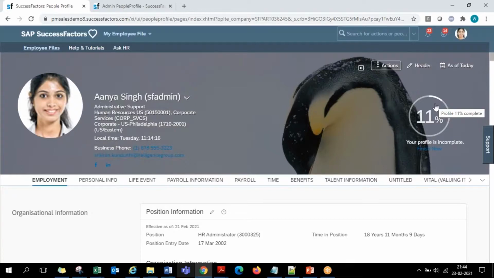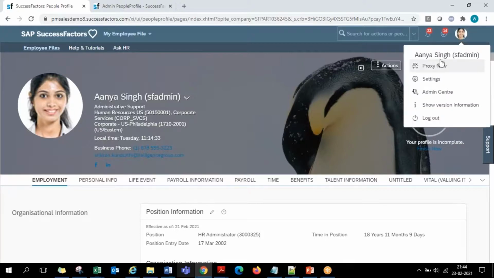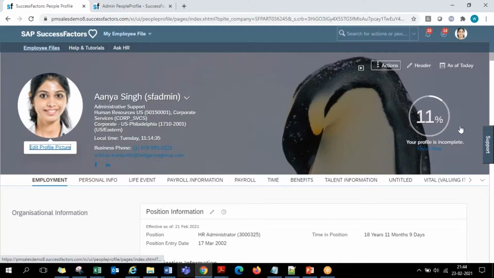You still have many other sections like your dependent details, your contact details, your previous employment details, any certifications, education details. Like that, we have multiple portlets on the bottom that can be updated. This is something that will appear only to the profile owner. I am logged in to Anya Singh's account and I came to Anya Singh's profile. That means that the same user who logged in sees it.